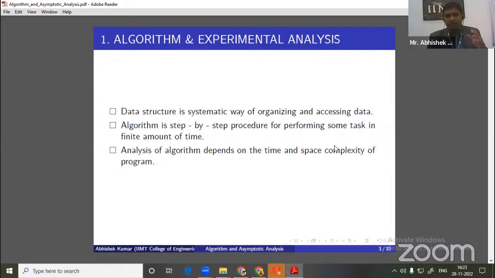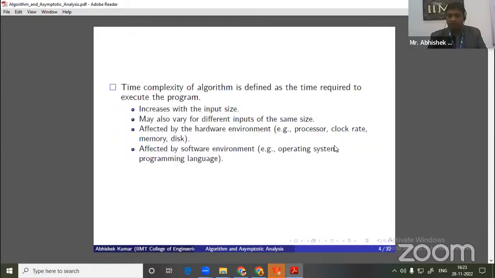But nowadays, when we are analyzing algorithms, our main focus is on time complexity. What is the reason for that? When we come across the different cases, we will understand why we focus more on time complexity. The time complexity of an algorithm is defined as the time required to execute that program. When the input size increases, that means when the number of inputs for any problem increases, time complexity also increases.